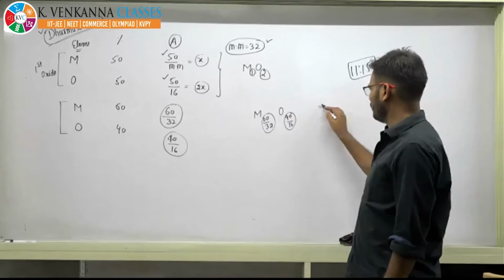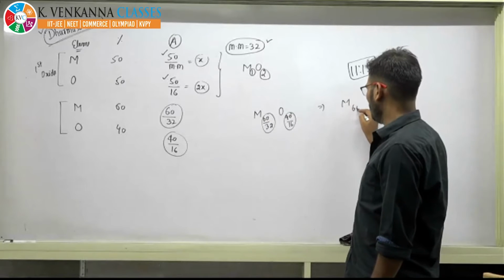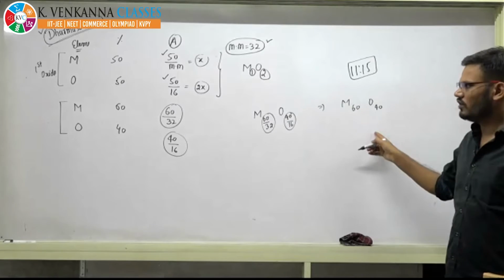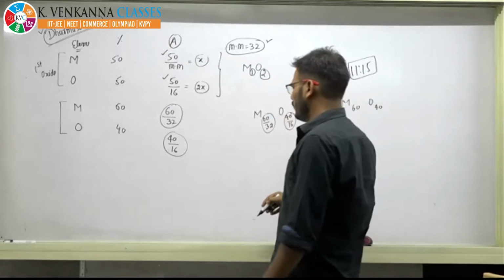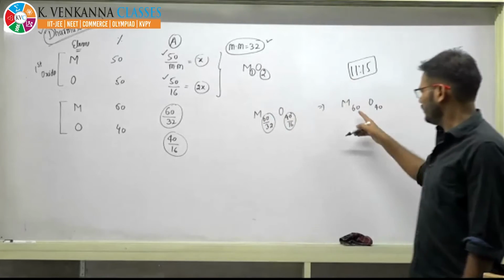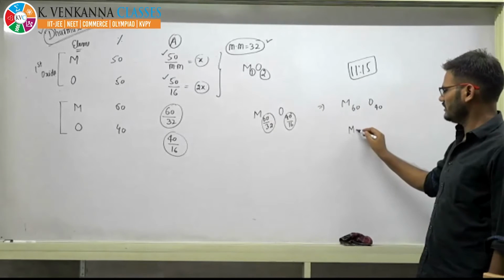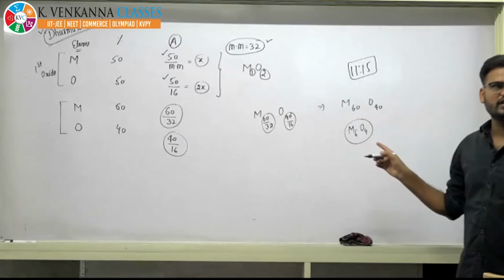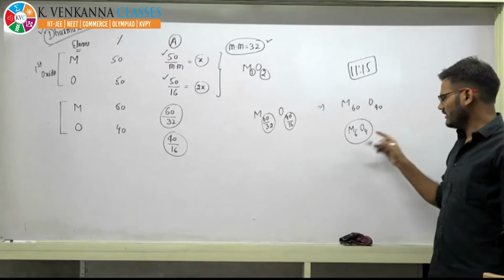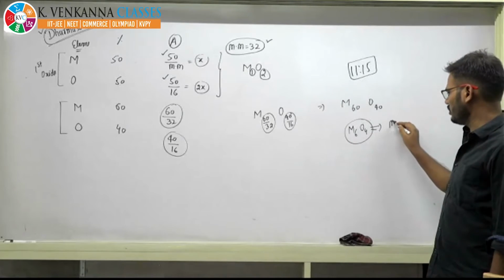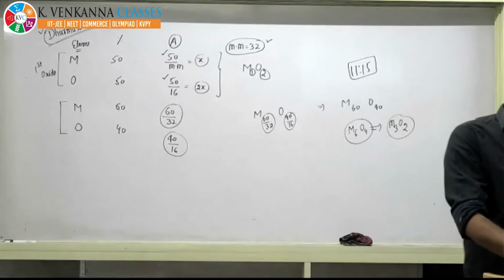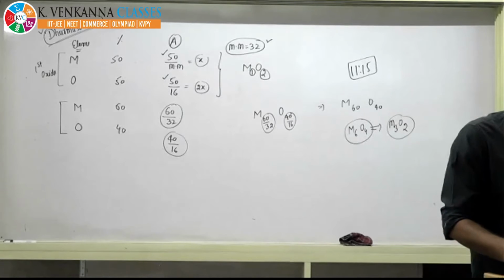Multiply this number by 32, this will become M60 O40. But this is not simplified. This is what we do here also. But 60:40 can be written as 6:4 because it is the exact ratio or exact number of atoms. So this can be simplified as M3O2. But I think Santosh has given me the wrong answer. That is why I discussed it.